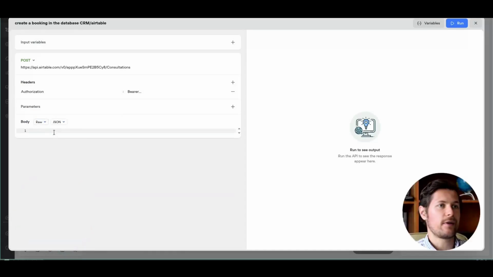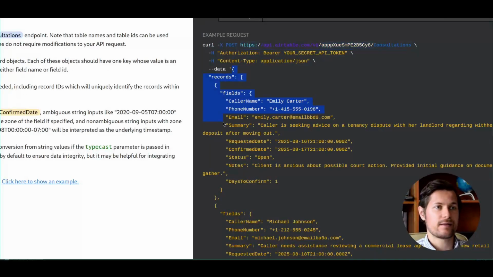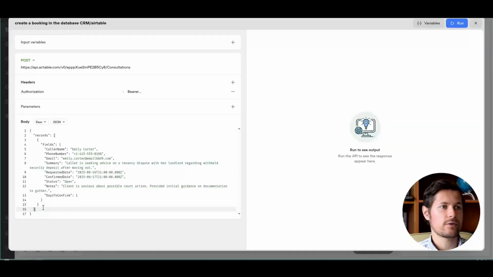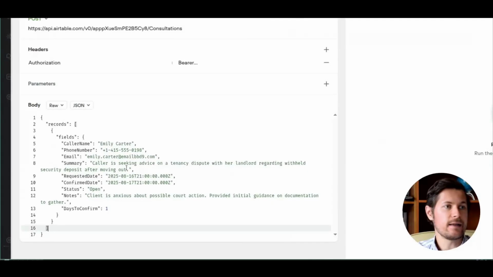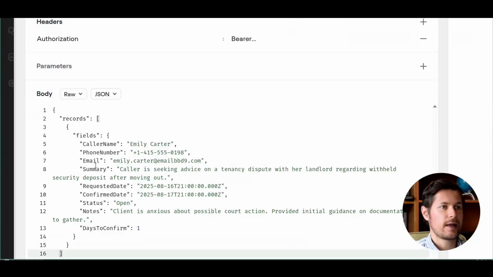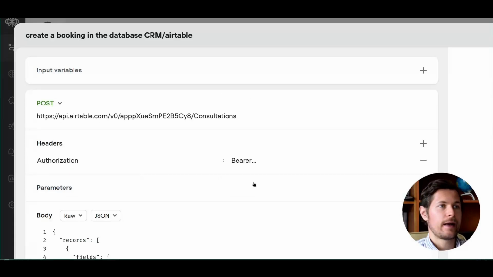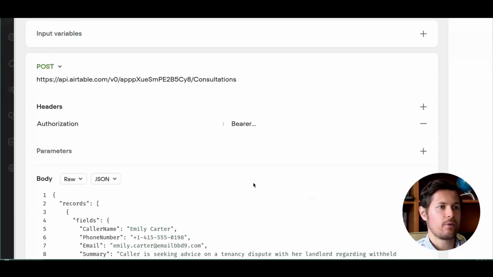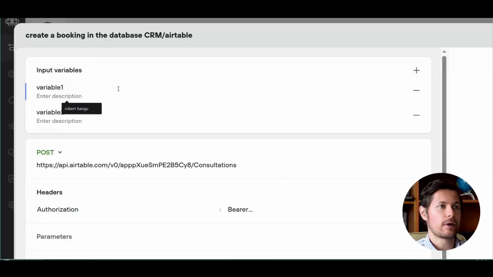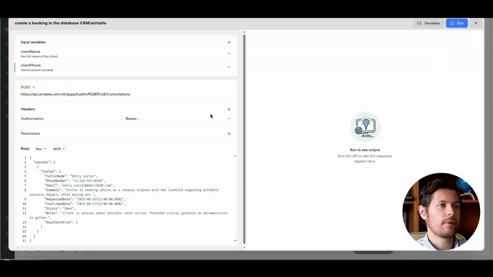So here I specify the form, and I find this in the API documentation. I copy this, paste this here, and it will also tell me the fields that I must specify. So caller name, phone number, summary, request date, confirmed date, and so on. And now I specify each of them one by one. So caller name or client name, the client's phone number, and so on.